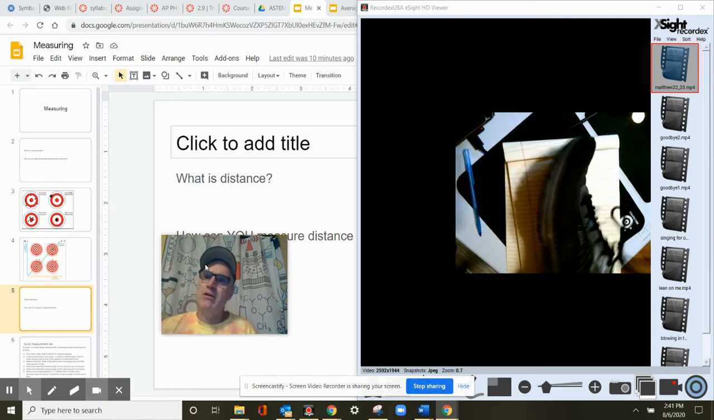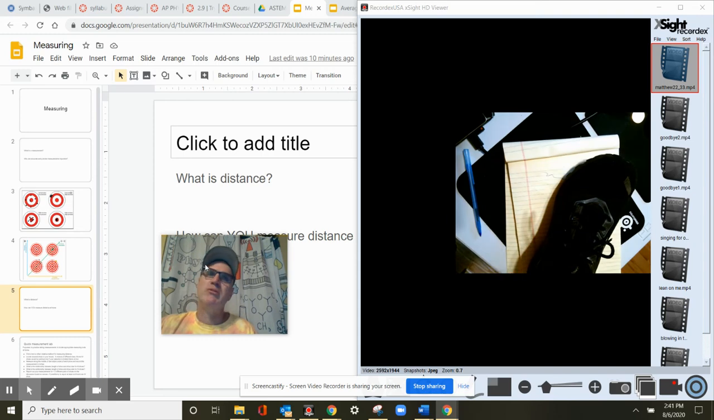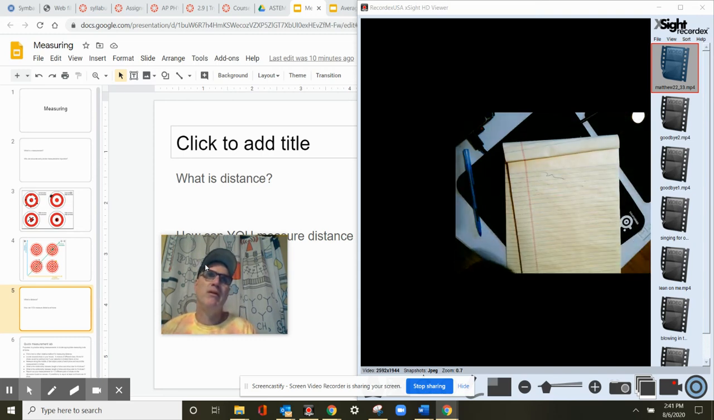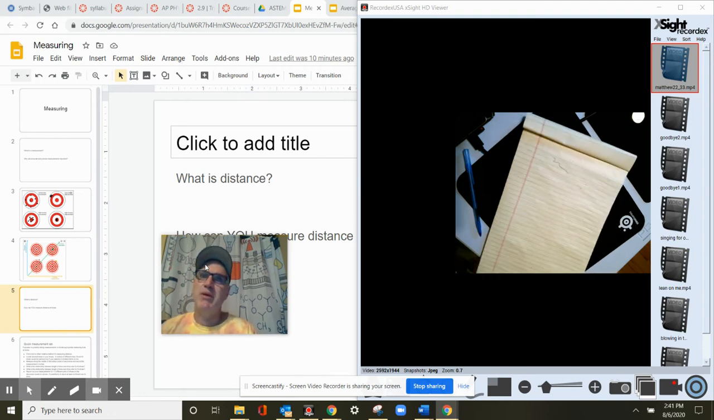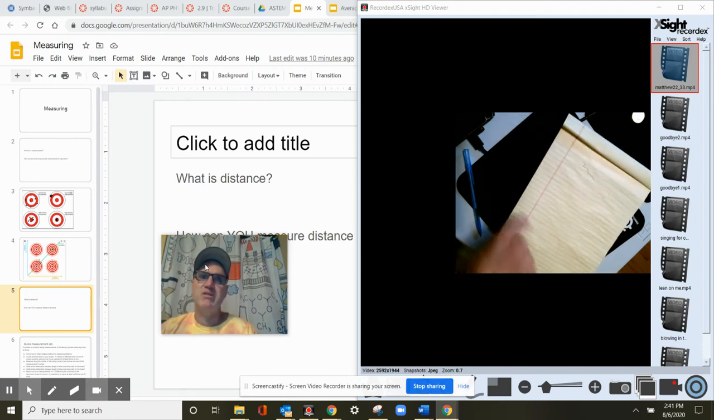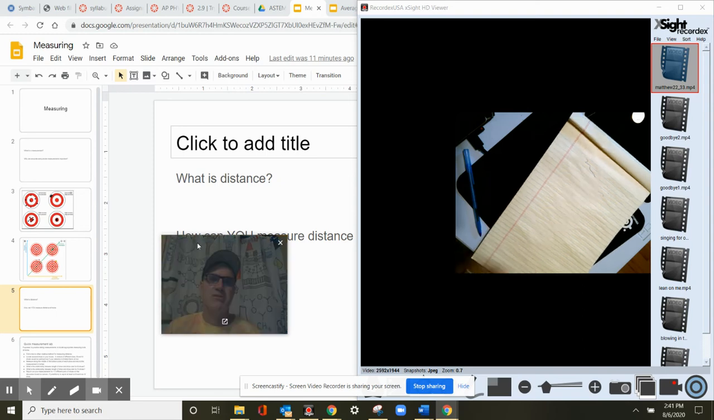So you could use a shoe and just measure shoe lengths, or you could maybe use an 8.5 by 11 piece of paper. You know that piece of paper is 11 inches, so you could just use a piece of paper, 11 inches, and keep going. So try to get creative and find something that works for you for measuring distance.